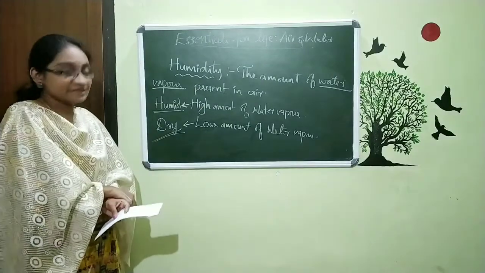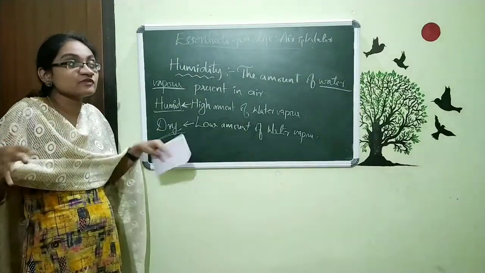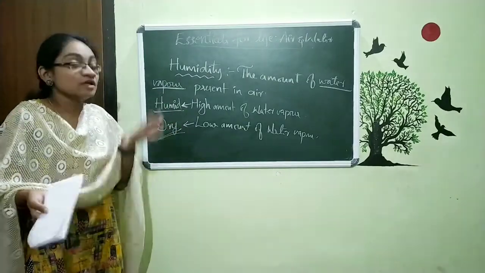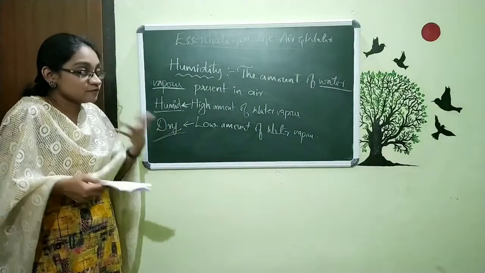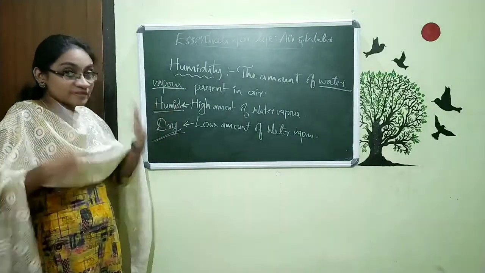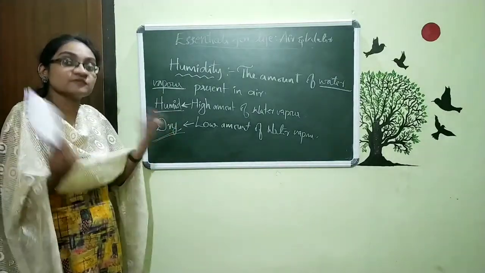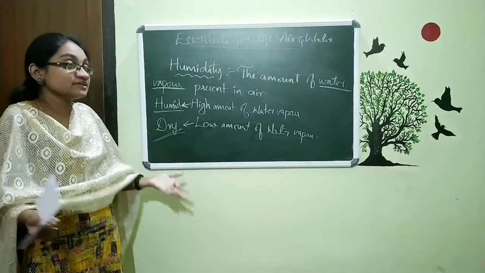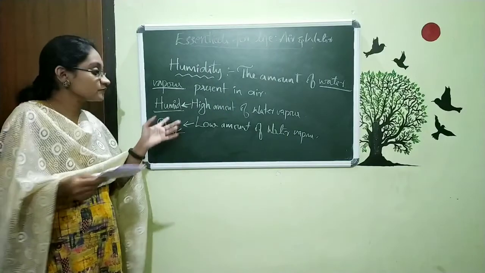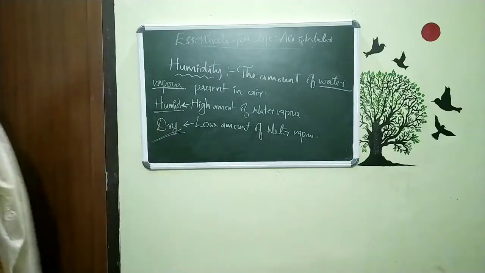And one more thing is there. Within this humid region, when we get sweat, it will feel difficult to evaporate. That means within our atmosphere we already have water vapor. So at that time we will feel discomfort when the sweat comes on the body, because it will be difficult to evaporate that sweat into the atmosphere. The reason is this: our atmosphere contains a high amount of water vapor in this humid region. Read it, that's there in your textbook.